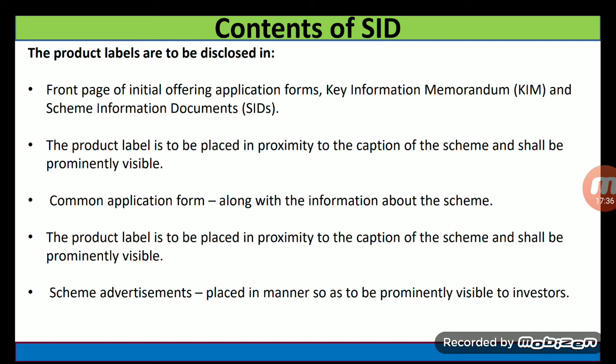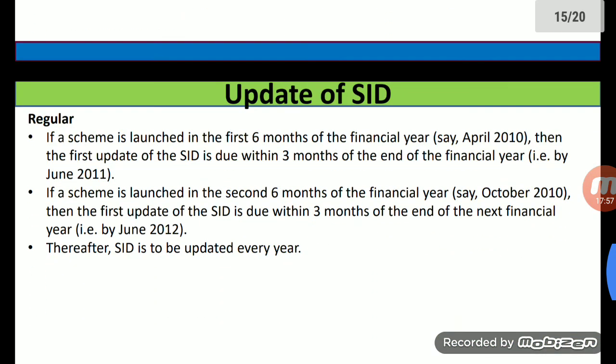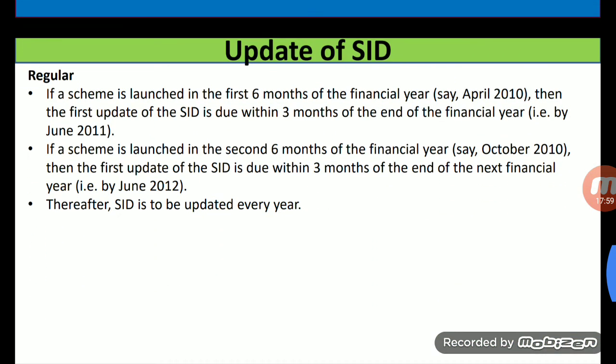Common application form along with the information about the scheme. The product label is to be placed in proximity, as we have seen, and in the scheme advertisement, placed in a manner so as to be prominently visible to the investor.